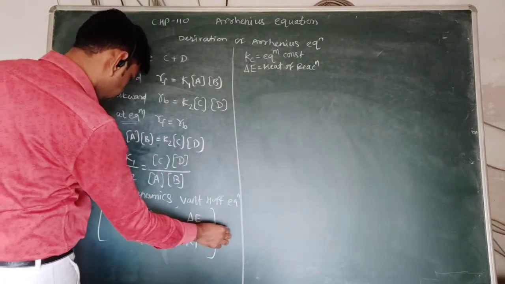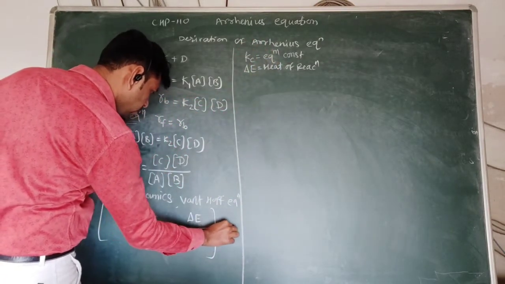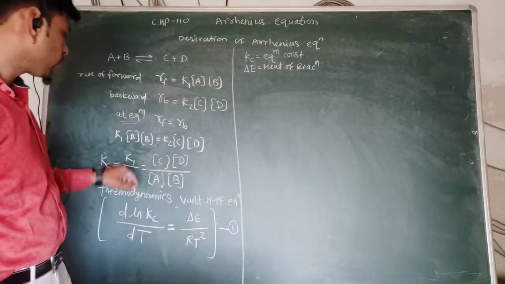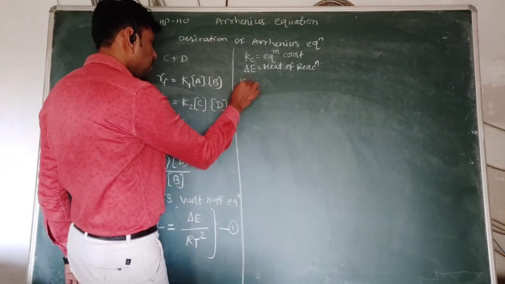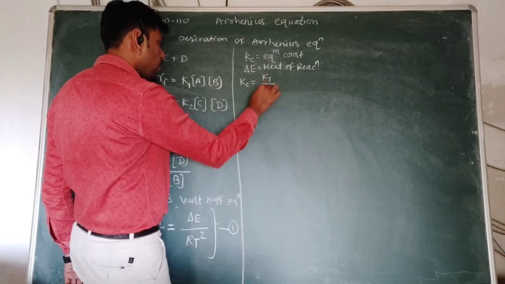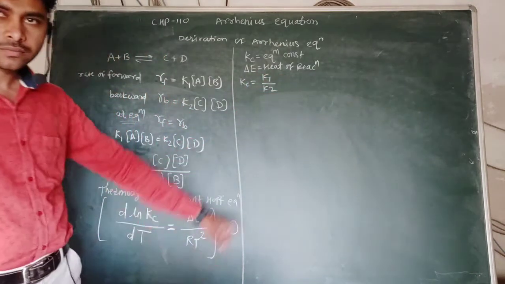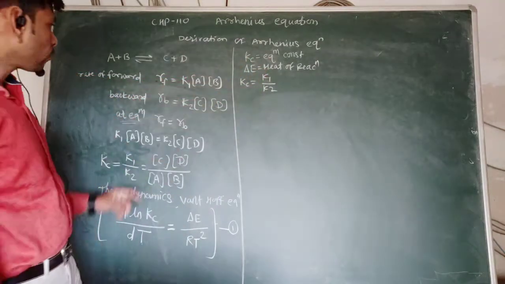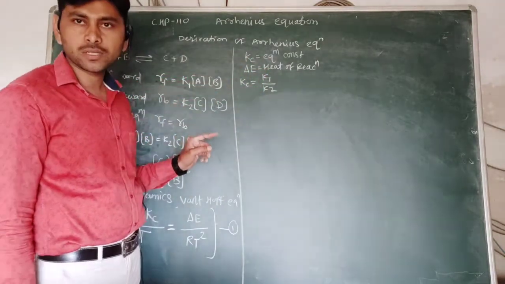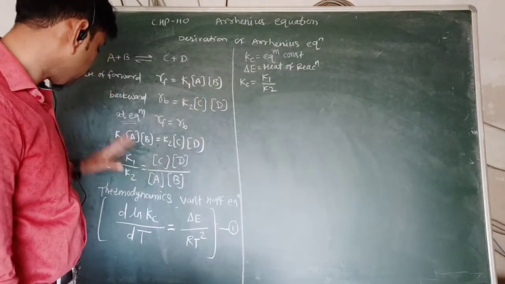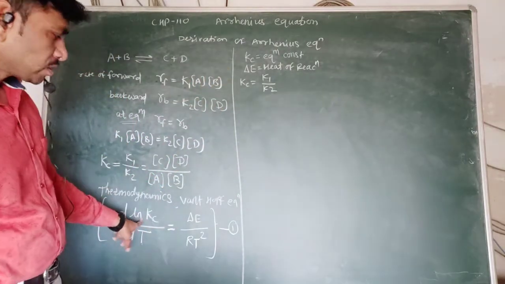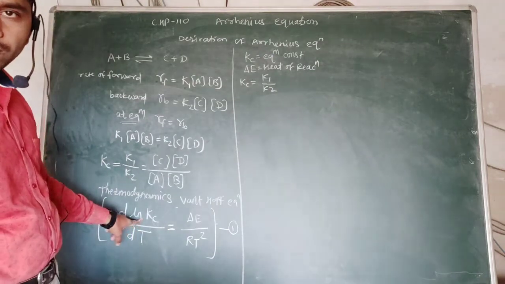So we call this equation number 1. But we know that what is Kc? Kc equal to K1 upon K2. K1 is the rate constant for forward reaction, and K2 is the rate constant for backward reaction respectively. In this case, we have to substitute this value in equation number 1 for Kc.